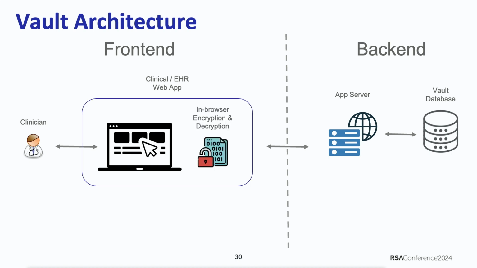Number one, we built capabilities to do encryption and decryption on the browser side. As the clinician works on their laptop, the browser has this capability to do encryption and decryption. That's number one. But to do that, we needed the encryption keys to be generated on the browser side as well, so we built that as well. And the most important bit was we trained our clinicians to use a password manager. And believe me, this was the hardest part of the Vault architecture. To train the therapist to use a password manager is not easy at all.